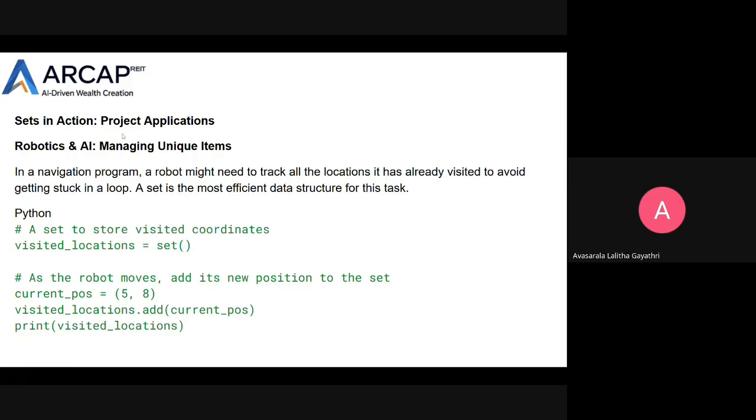Then project applications. Here, robotics and artificial intelligence, managing unique items. In a navigation program, a robot might need to track all the locations it has already visited to avoid getting stuck in a loop. A set is the most efficient data structure for this task.